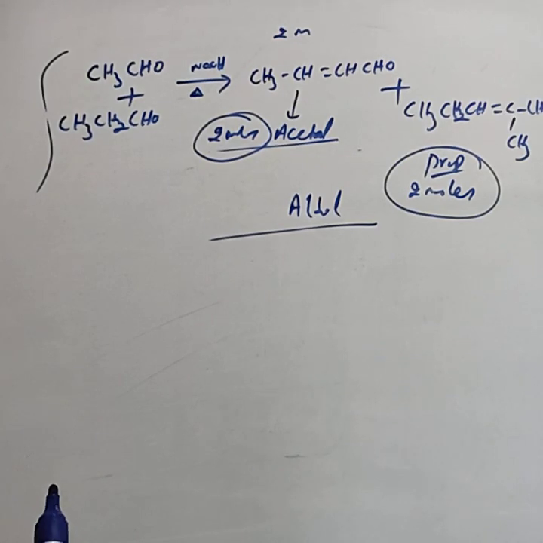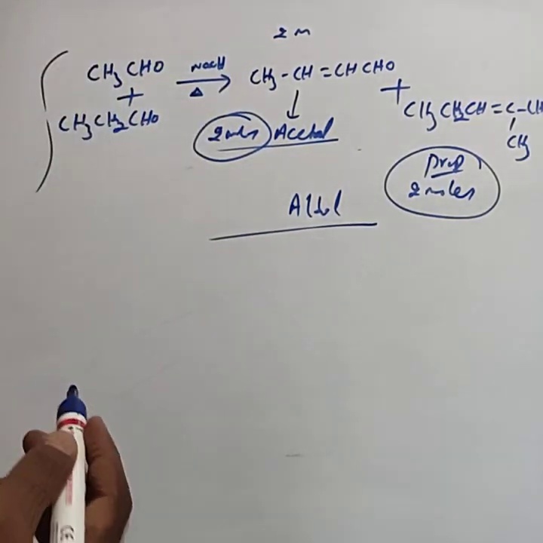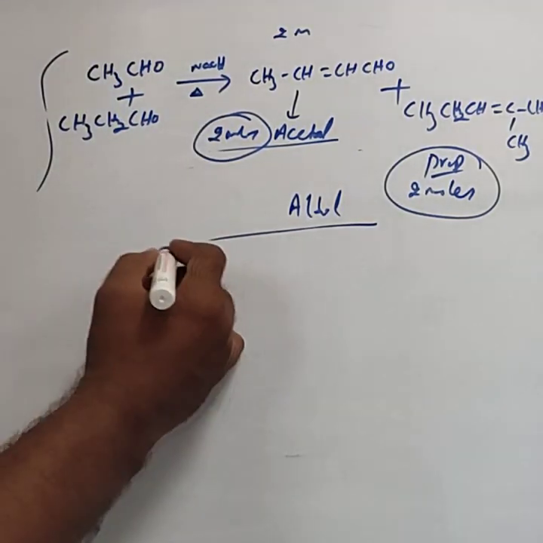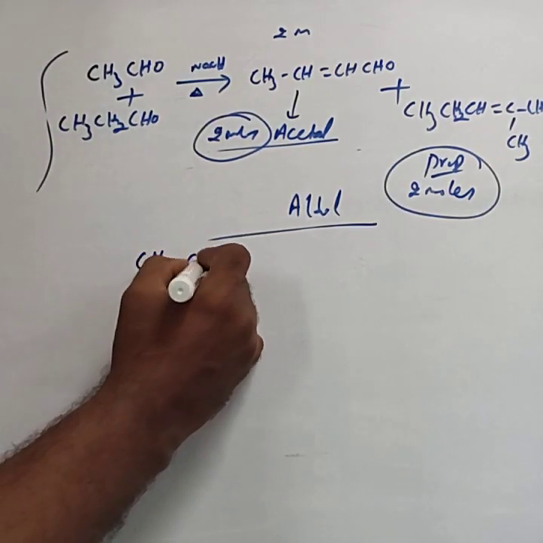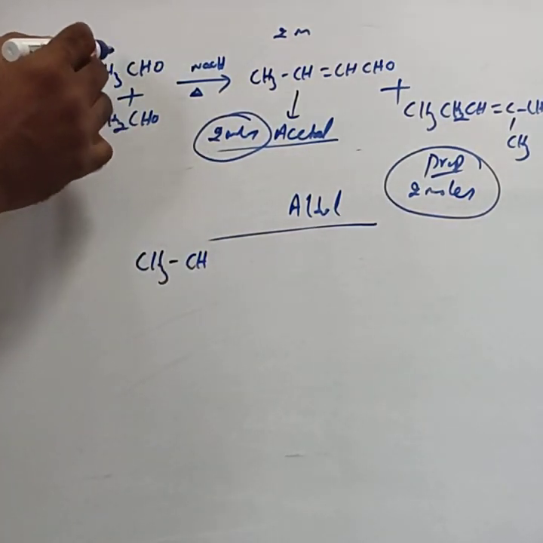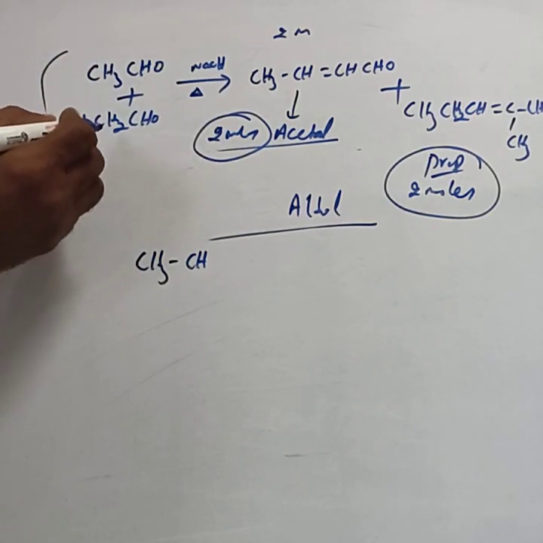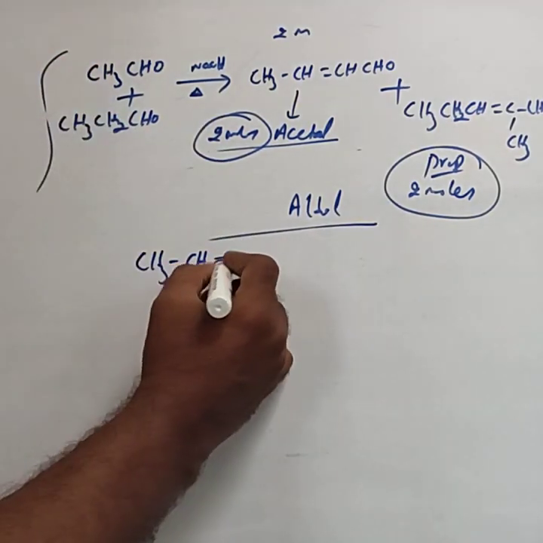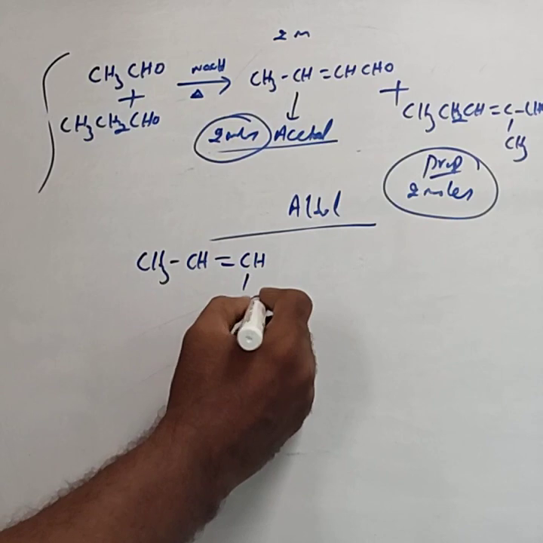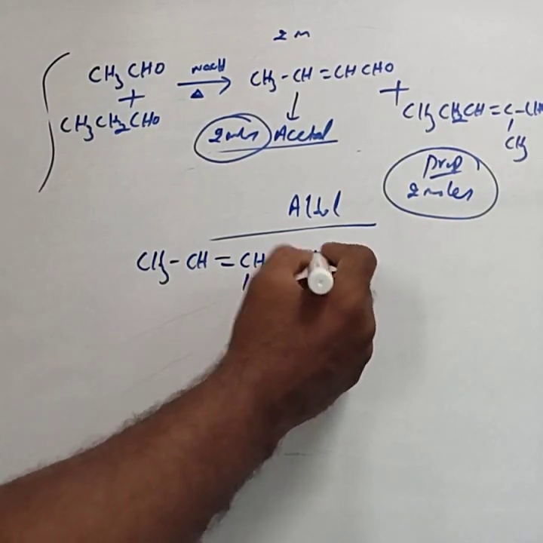Then I will consider the cross aldol, the other 2 products. One is CH3CH=CH(CH3)CHO.